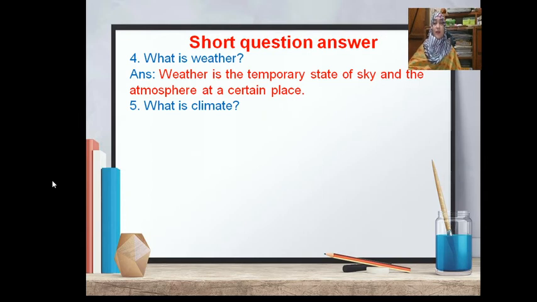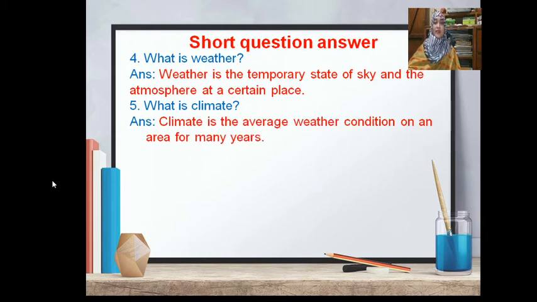Question number 5. What is climate? The answer is climate is the average weather condition on an area for many years.